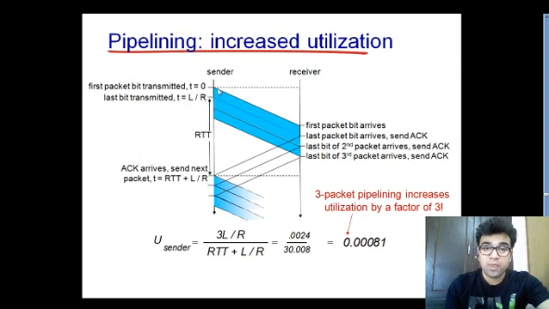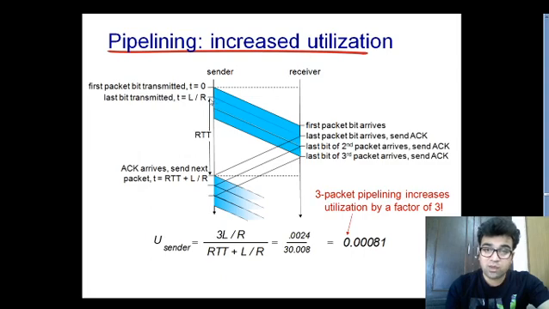Here you can see this is the time required by the sending side to transmit one packet into the link. Here you can see T is equal to L by R, which is the transmission time, where L is the number of bits present in the packet and R is the transmission rate. In the case of the pipelined concept, you can see the sender is transmitting the first packet, and it is not waiting for the acknowledgement.